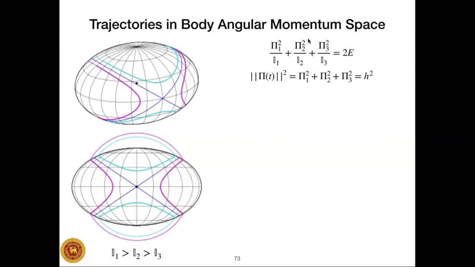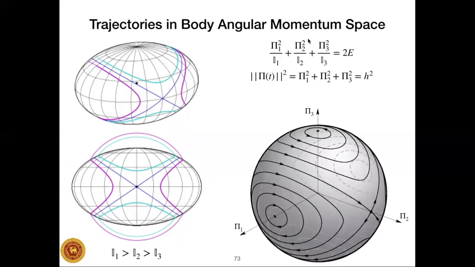If you further increase this, the sphere will touch the ellipsoid at these points and will correspond to solutions that are given by points in the angular momentum space. So what do we have? If you look at these intersection curves for various different body angular momenta for a constant kinetic energy, so this ellipsoid is fixed, you change this and draw the intersection curves. And these are those intersection curves for various different angular momentum.